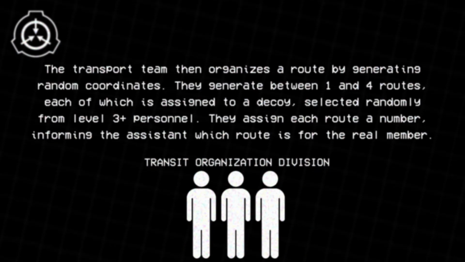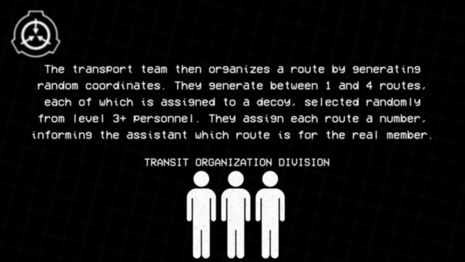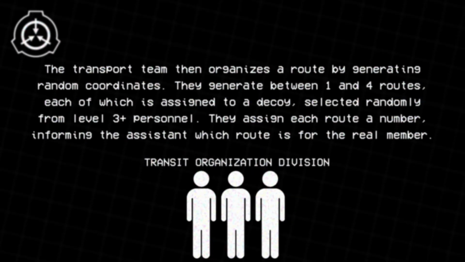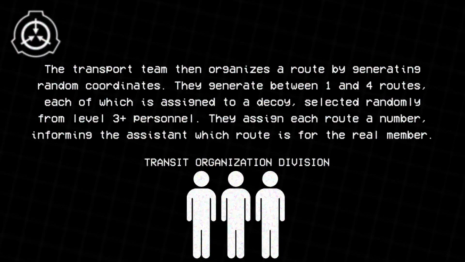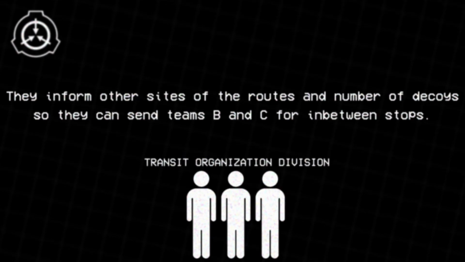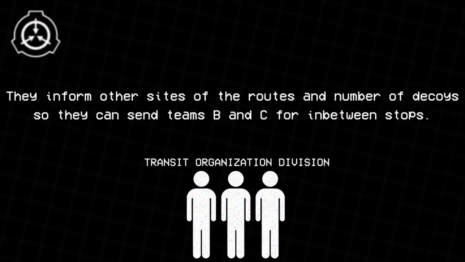The transport team then organizes a route by generating random coordinates. They generate between 1 and 4 routes, each of which is assigned to a decoy, selected randomly from level 3+ personnel. They assign each route a number, informing the assistant which route is for the real member. They inform other sites of the routes and number of decoys so they can send teams B and C for in-between stops.